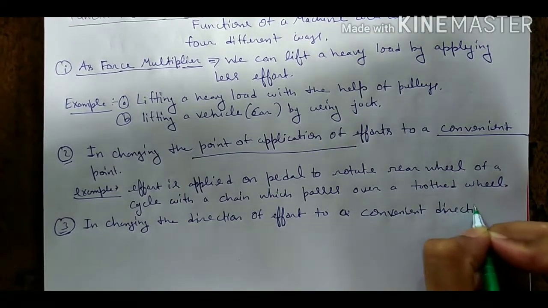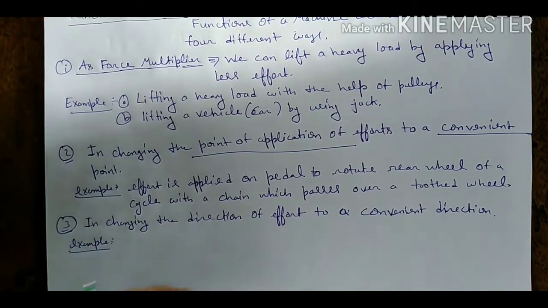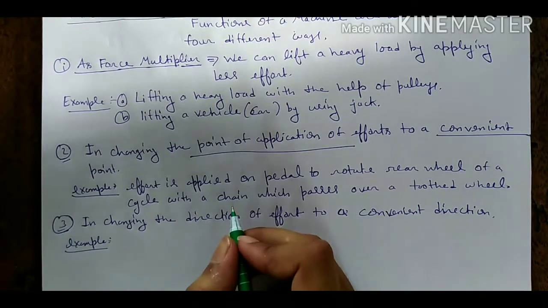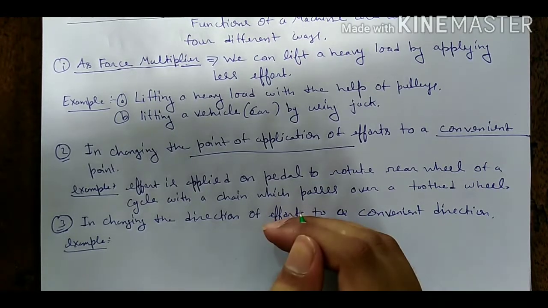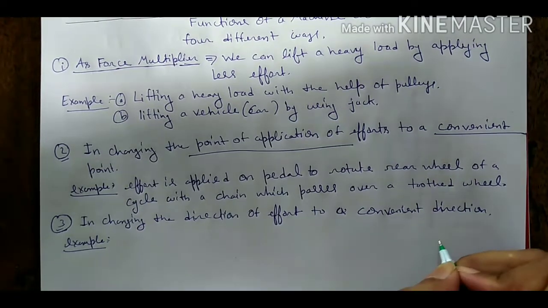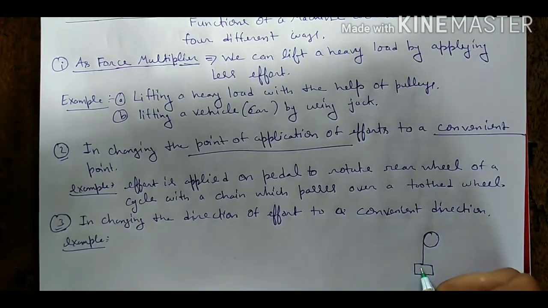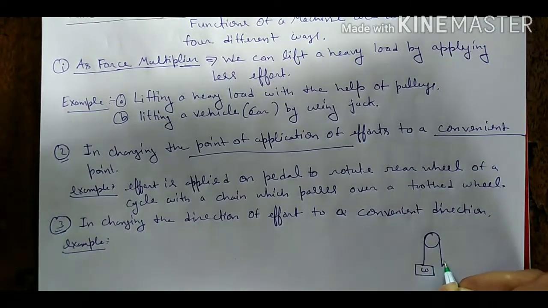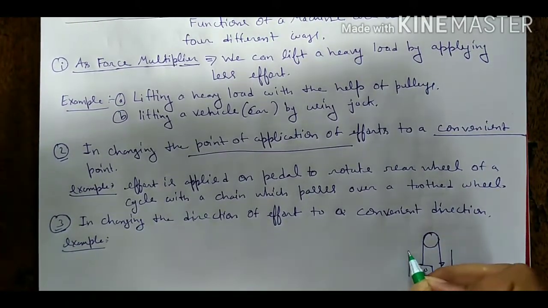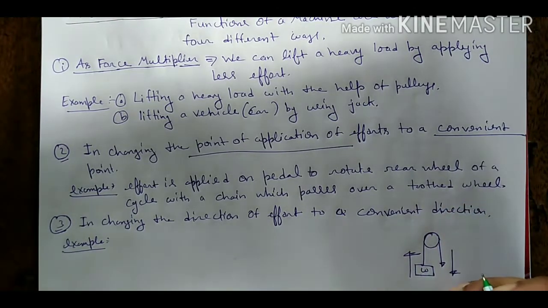Convenient direction means, students, suppose we take an example of lifting a bucket full of water with a single fixed pulley by applying a force in downward direction. It means we are applying a force to lift a load in downward direction, and this body is moving in upward direction. It means we are applying the effort in a convenient direction.